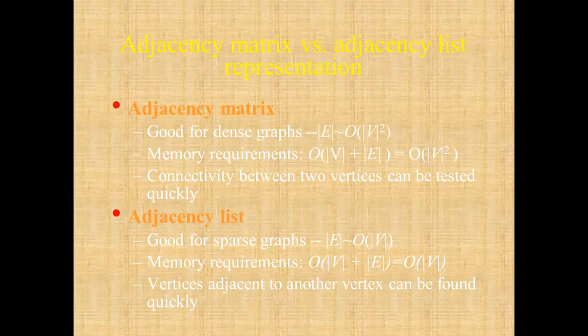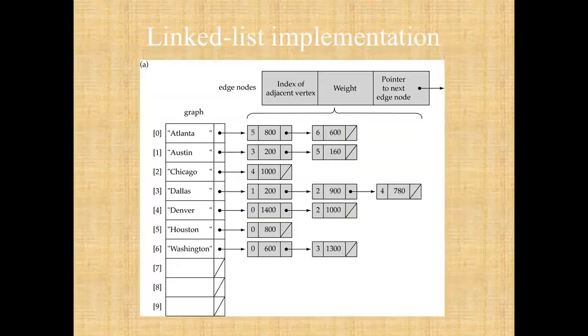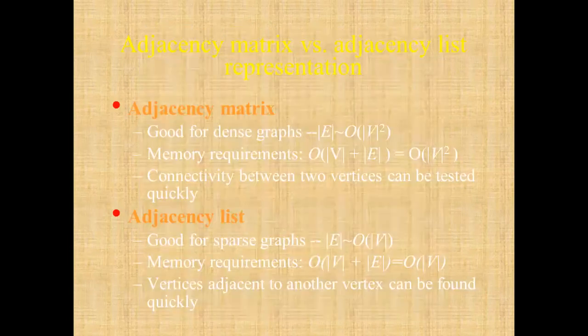And for the memory requirement, see, the list has less memory requirement than the matrix, and the vertex adjacent to another vertex can be found quickly. Connectivity is as good as the matrix, because you can directly get the connected vertices using the linked list. If you look here, the adjacent vertices are directly connected as a single linked list of the next node. That is the matrix versus list representation.